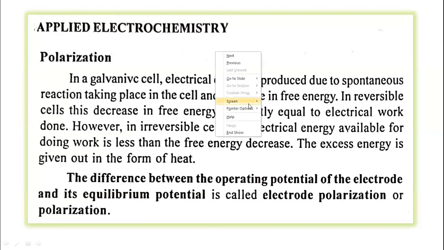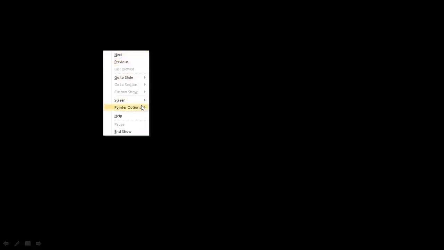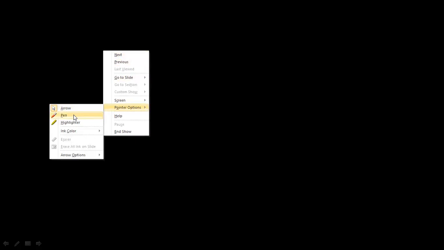So consider the example of electrolysis of sulfuric acid using two platinum electrodes. Let us draw the diagram of the electrolysis of sulfuric acid.